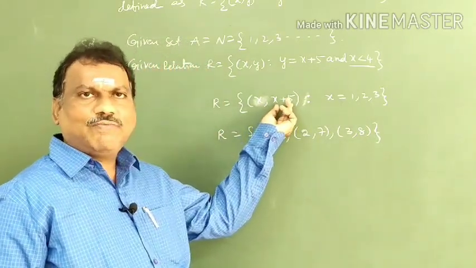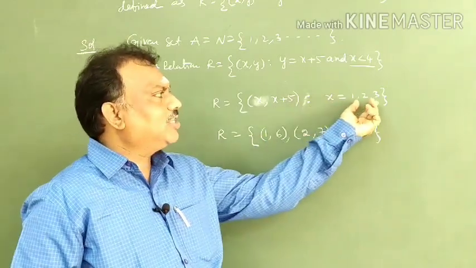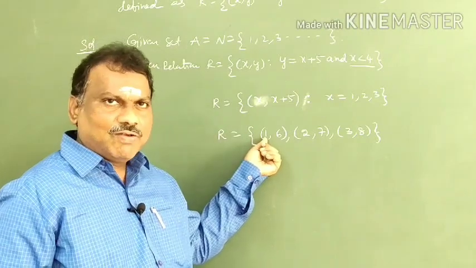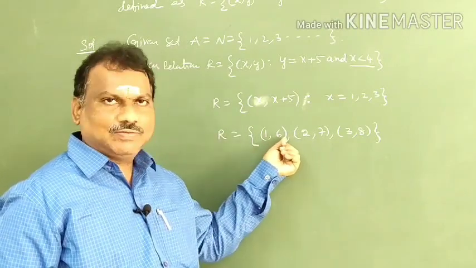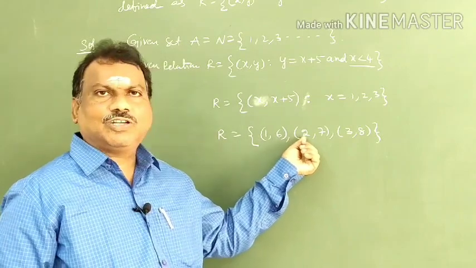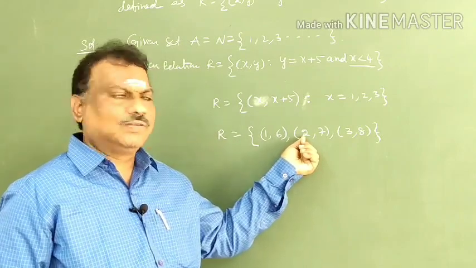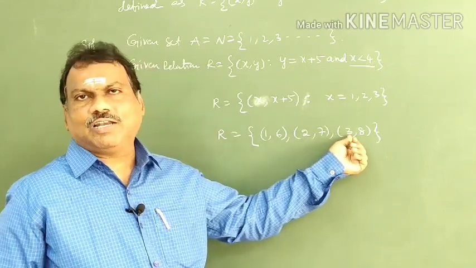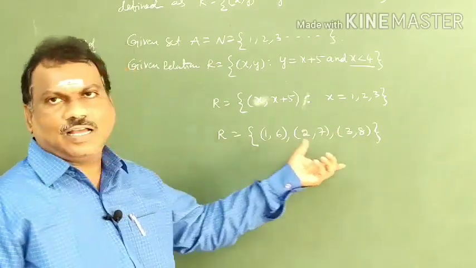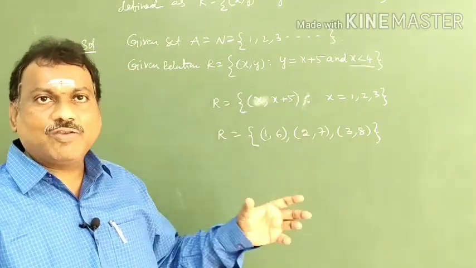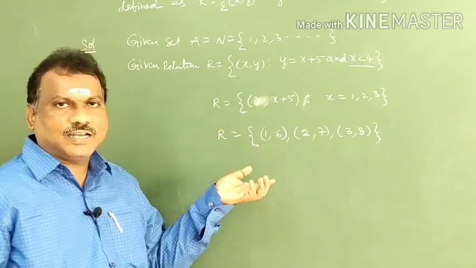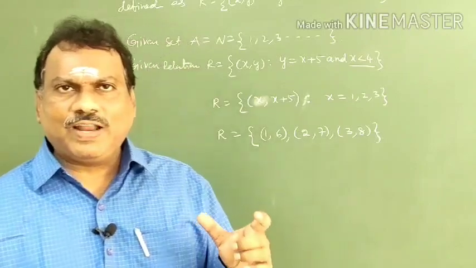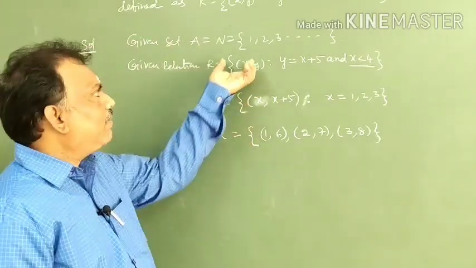5 times more than the first coordinate. In the first coordinate place you have to take 1, 2, 3. First coordinate, first I am taking 1. 5 times more means adding 5. 1 plus 5 is 6. First coordinate is 2, adding 5, 2 plus 5 is 7. First coordinate is 3, adding 5, 3 plus 5 is equal to 8. This is the required relation. Now you have to check whether this relation is reflexive, symmetric, transitive. You know very well, for reflexive you want to check, you have to see a particular set.